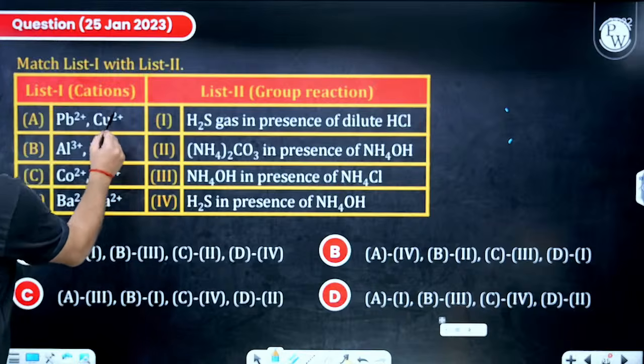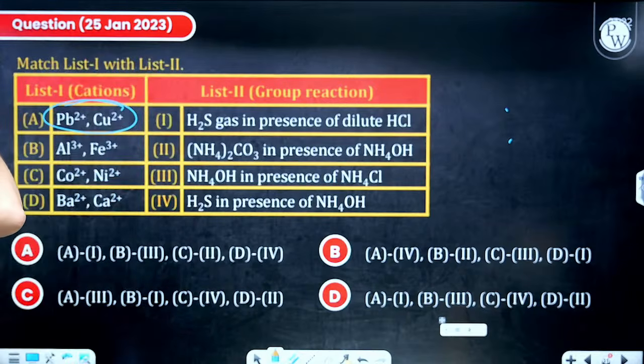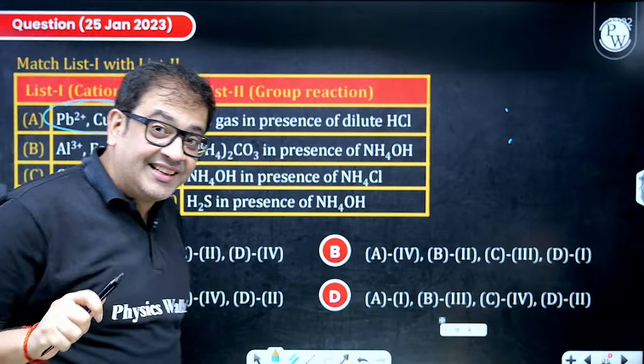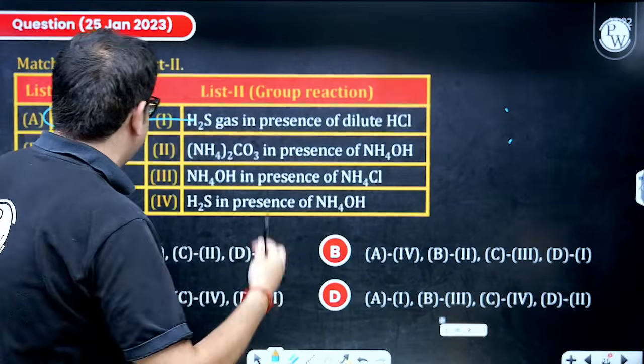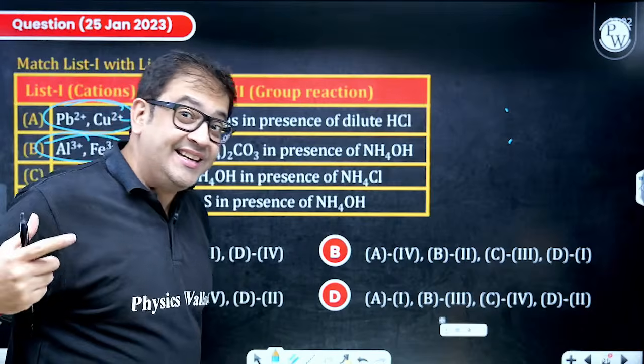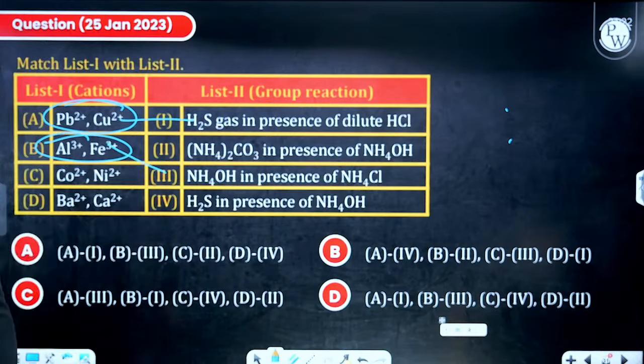So good. Sir, Pb plus 2 and copper plus 2. So Pb plus 2 and copper plus 2, sir, it is definitely first. Why? Because in acidic medium, if you pass H2S gas, they were precipitated as sulfides. Sir, what about these plus 3? So plus 3 is definitely that third group reagent, which is definitely in basic medium.